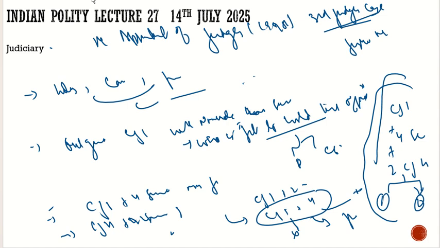We first discussed the qualifications, then we saw how judges are appointed. For that, we saw that it is the president who will consult. Earlier, he would consult any judge of the Supreme Court and High Court of his interest, and then that judge would be appointed. But then there were questions: what criteria would be followed? Usually experience was the criterion followed by convention, but in many instances we saw that experience was neglected.